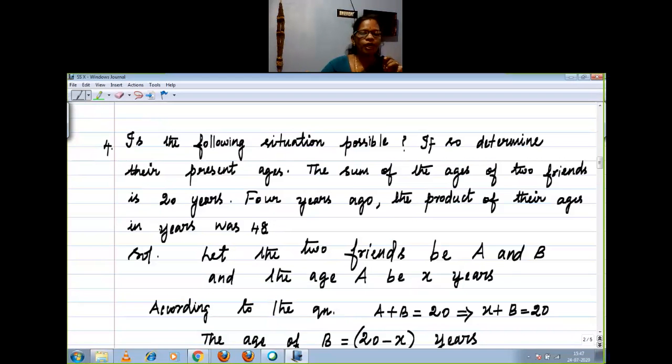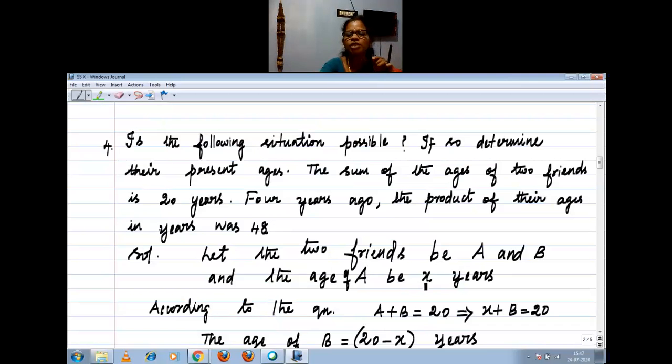The age of A is x years. According to the question, the sum of the ages of two friends is 20. So A plus B equal to 20. Then A can be replaced by x. So what is the age of B? 20 minus x.